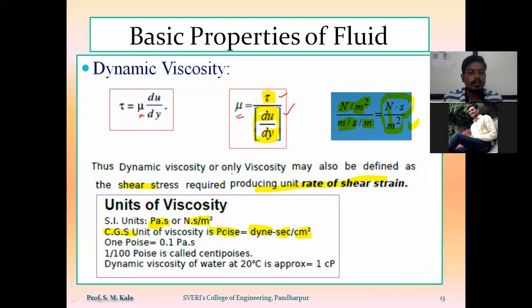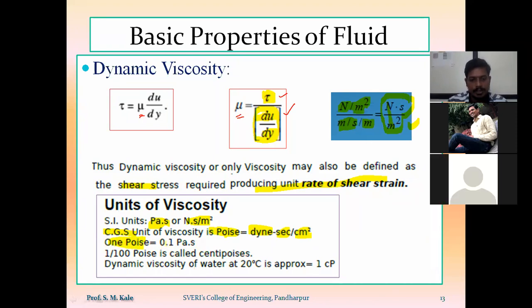Are you getting? So here, if I want to calculate the value of 1 Poise, the relationship between CGS unit and SI unit: the value of 1 Poise is nothing but 1/10 Newton second per meter square, which is equal to 0.1 Pascal second, or 0.1 Newton second per meter square. 0.1 means 1/10. The smaller unit of dynamic viscosity will be the centipoise, and centipoise is nothing but 1/100 poise.